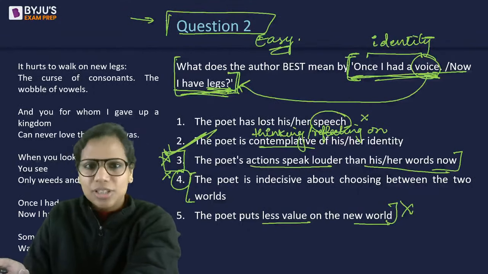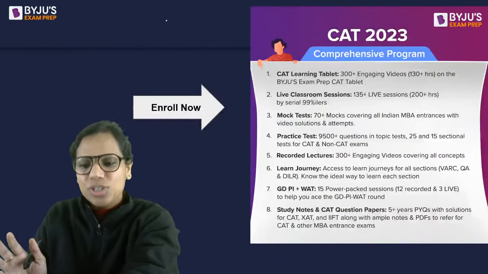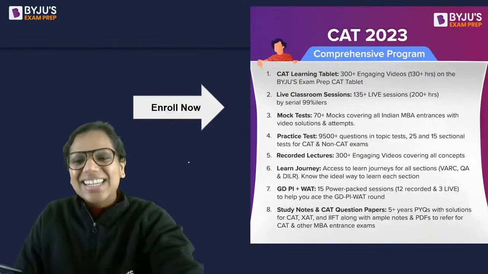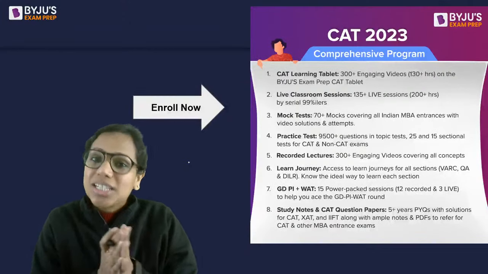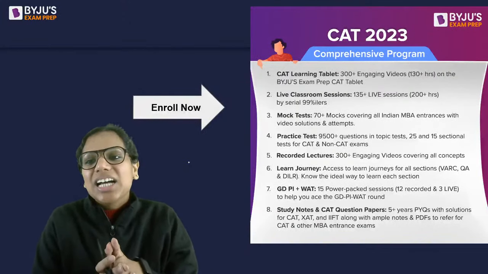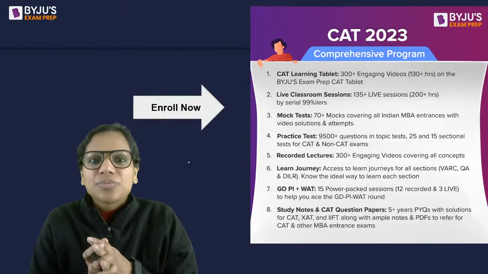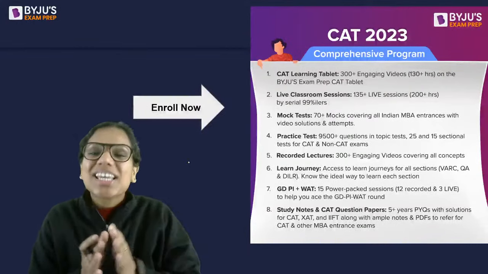If you don't, you don't attempt them. You don't have to attempt every question in XAT, right? That's one of the beauties of XAT. So I hope today's session helped you. We will attempt parajumble questions in our next session. We'll talk about RC passages also, right? And we will probably see more poems as well. So don't worry about it. I'll see you in the next XAT session. I'll tell you when it happens.